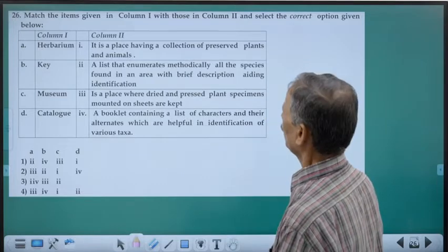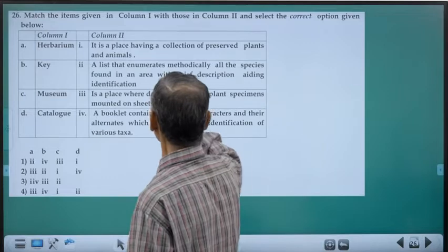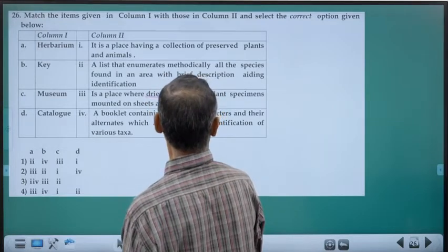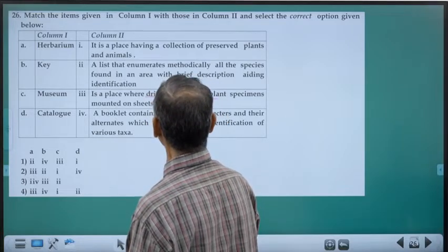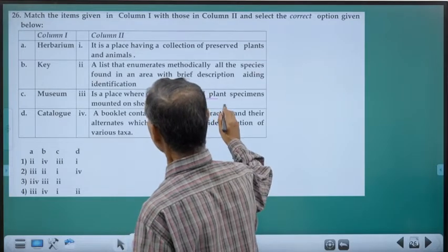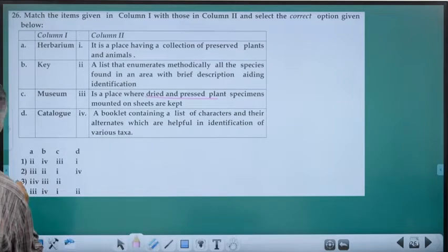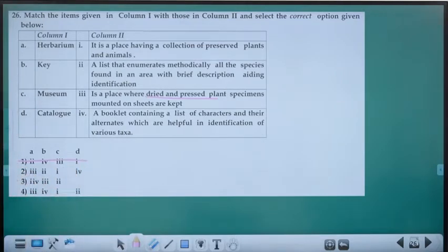Herbarium. What is a herbarium? A place where plants are dried and preserved, not pressed. Pressed plant specimens mounted on sheets are kept. So A is 3. We are having only this one, which does not have the correct one.